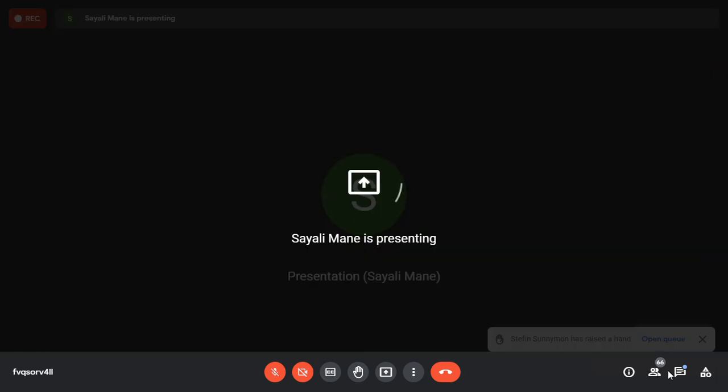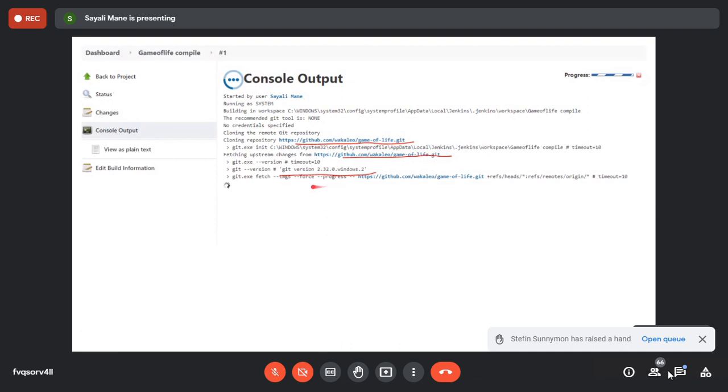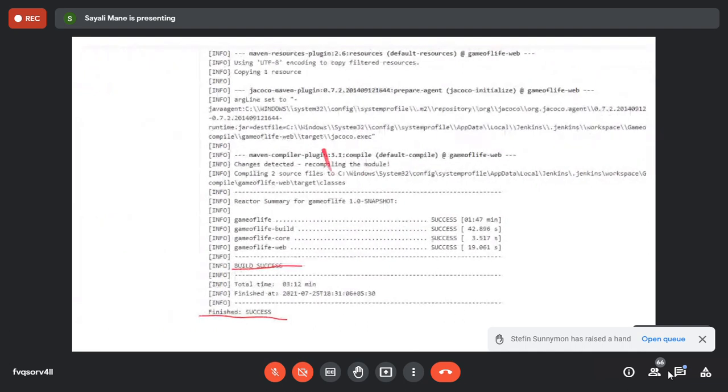See, this is the console output. Since your project is very big, it will take some time. What you will see here is the cloning of the repository from where you build a project. What is your project name? What is the Git version? And after that, at the end, it says finished: success. That's it. So this is how you build a Maven project in your respective Jenkins. Understood what you did?